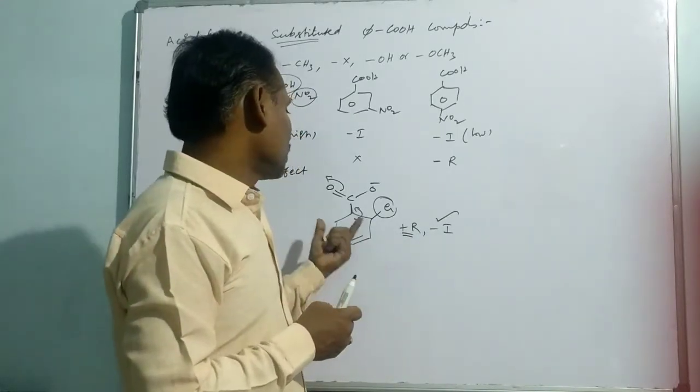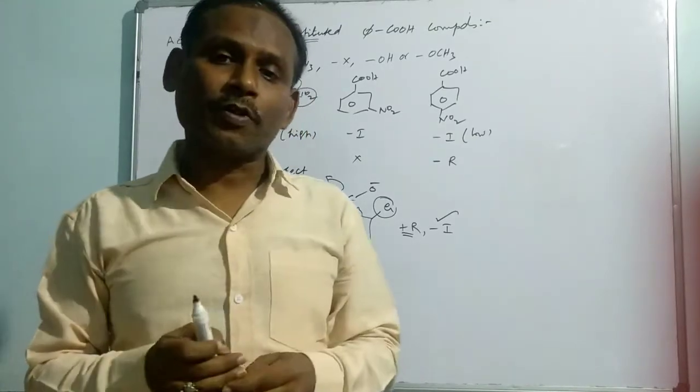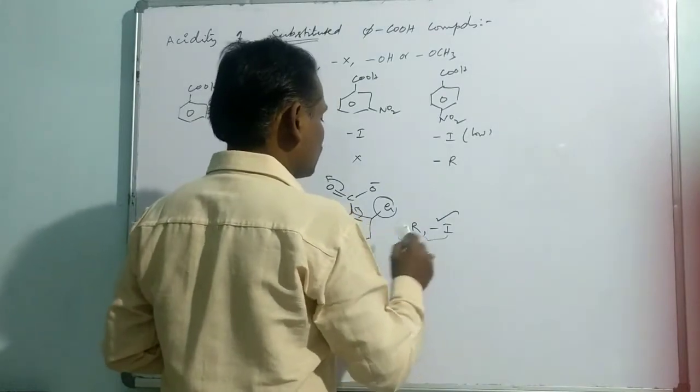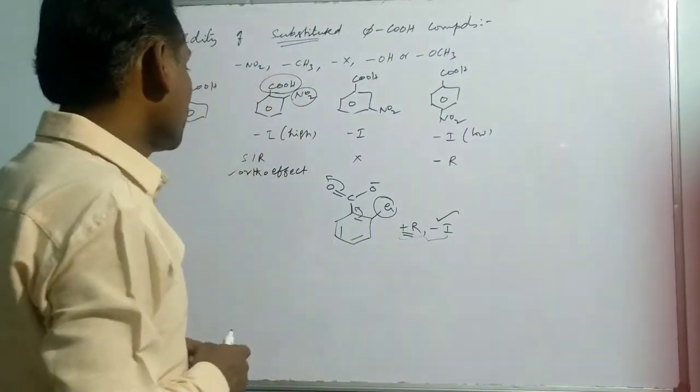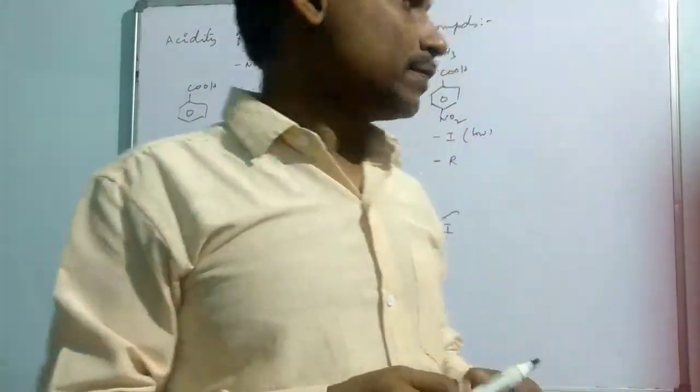That leads to what? The species will be stabilized. So that's why whenever the ortho effect is noticed, the compound will be more acidic.